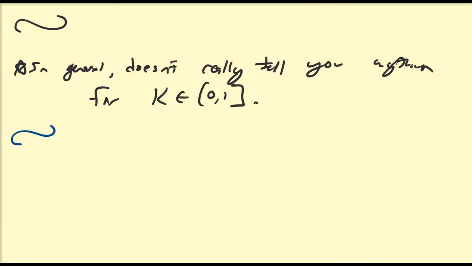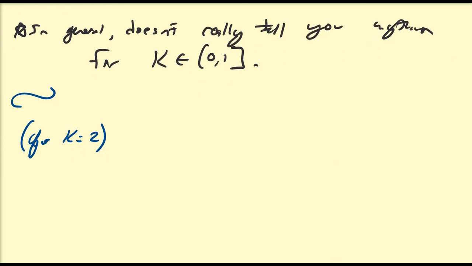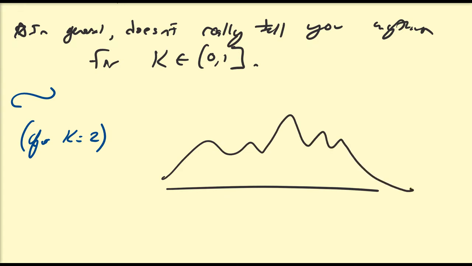So let's look at the first integer value that actually is useful. Let's consider the case for k equal to 2. So we have some distribution, not necessarily normal. We do not know. So let's assume the mu is there. So there's mu minus sigma, mu minus 2 sigma, mu plus sigma, mu plus 2 sigma, for some mu and sigma.